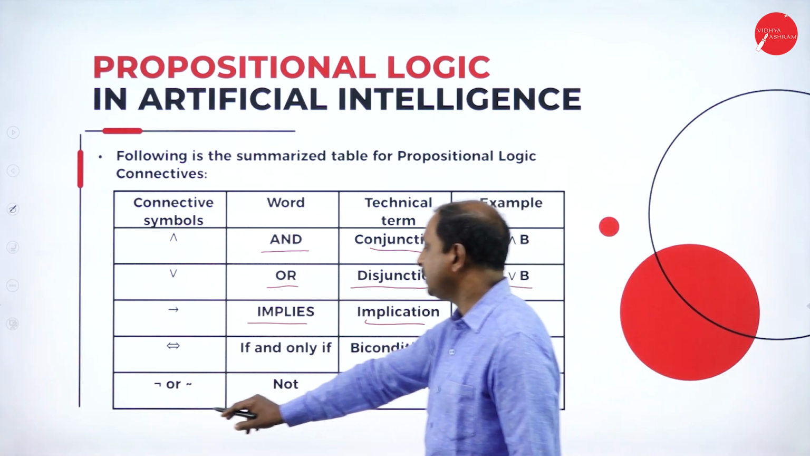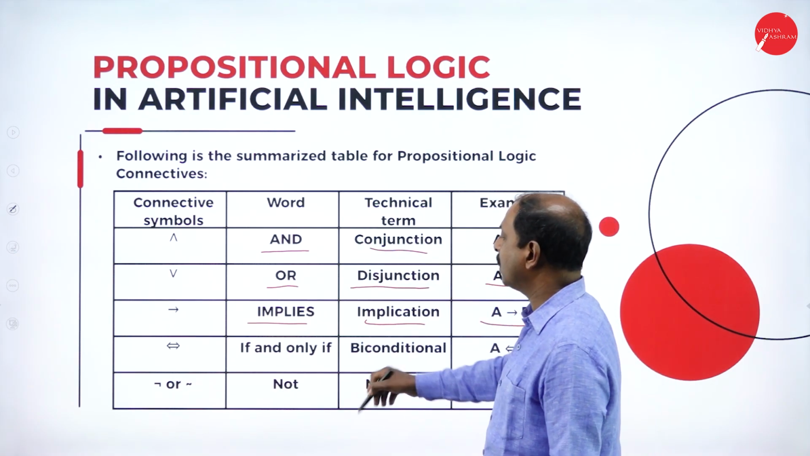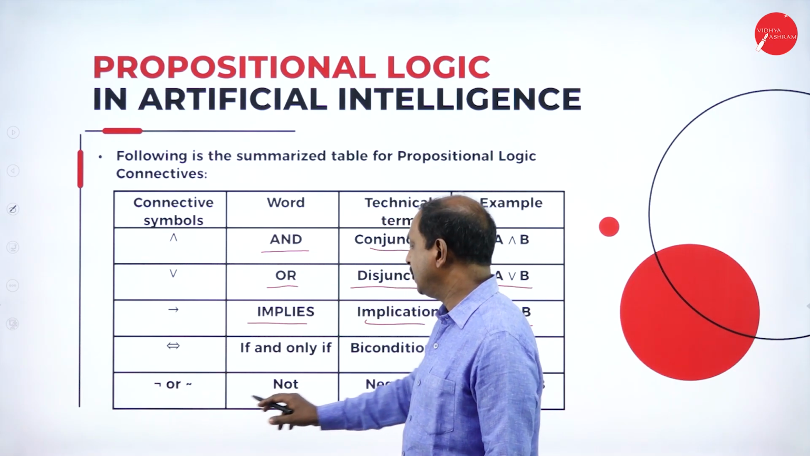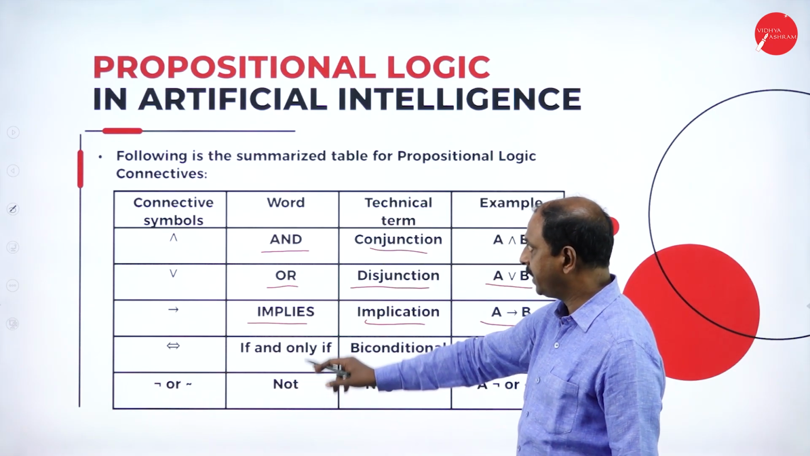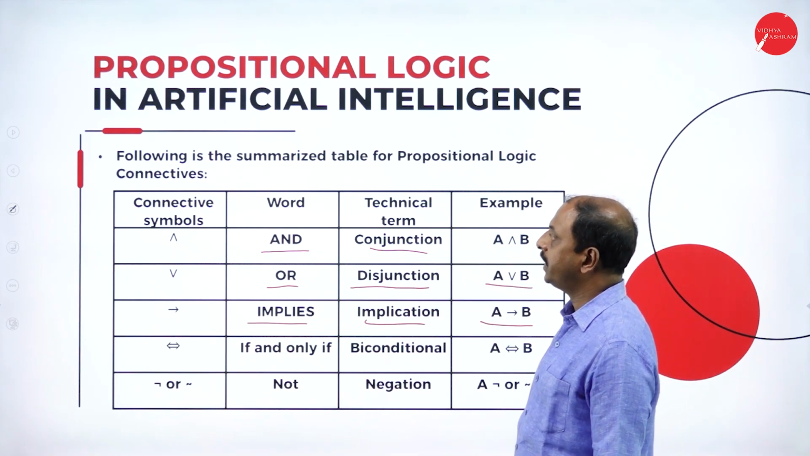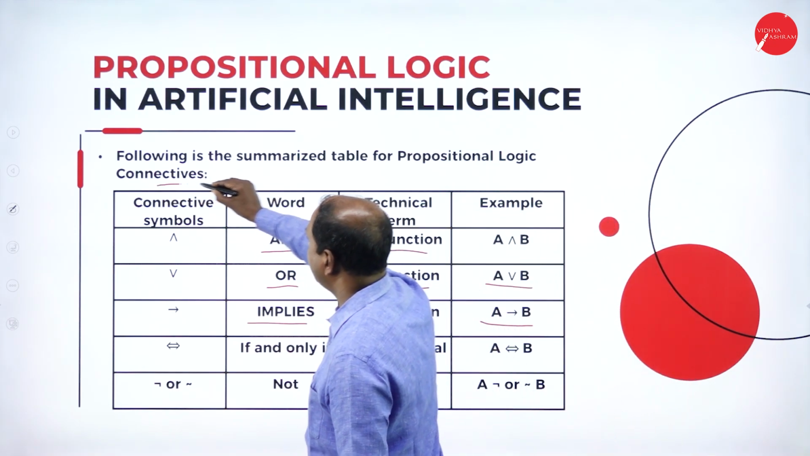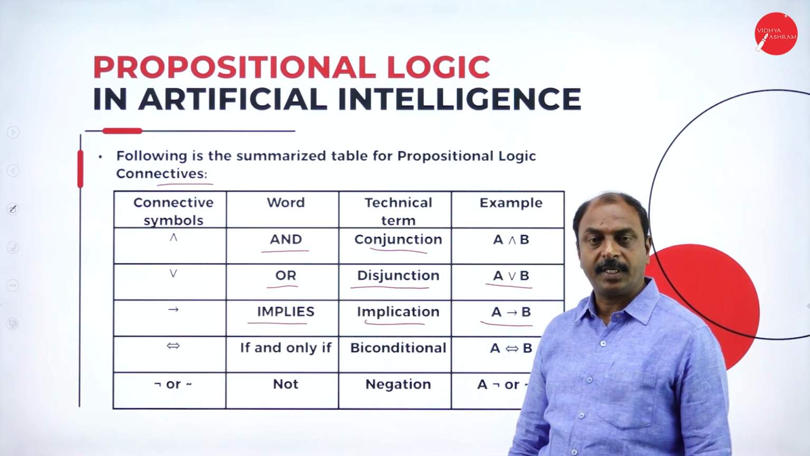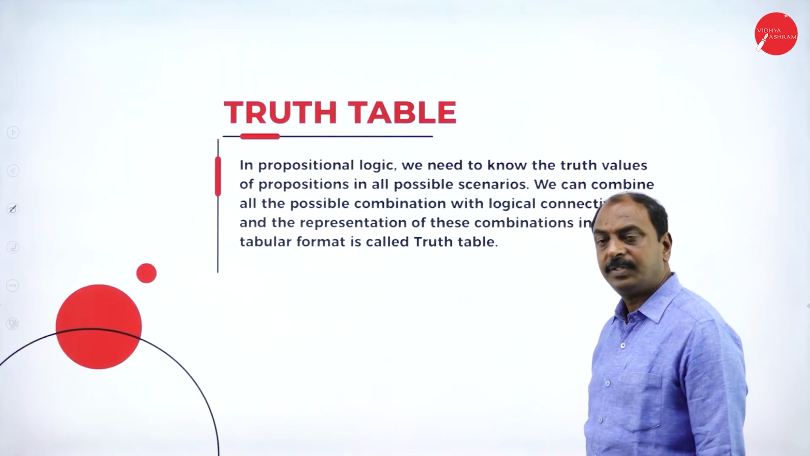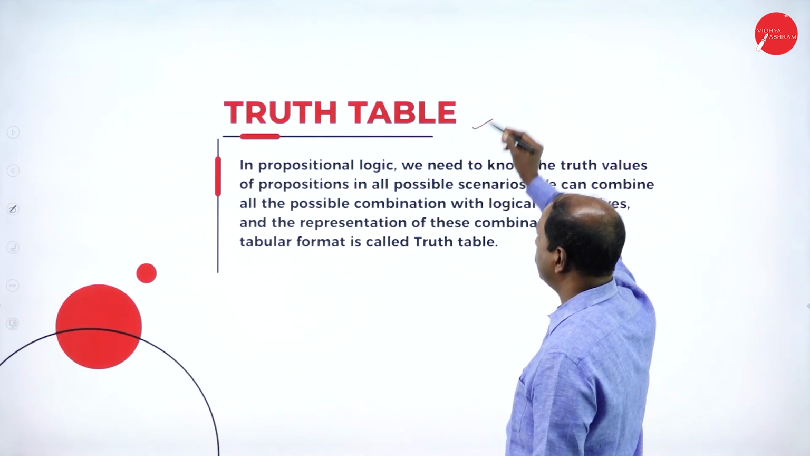And this is negation, the NOT operator, written with a wave symbol or tilde. We use this to represent the NOT operation. These are the different connectives, or logical operators, used to connect simple propositions. In the next slide we will see what a truth table is.